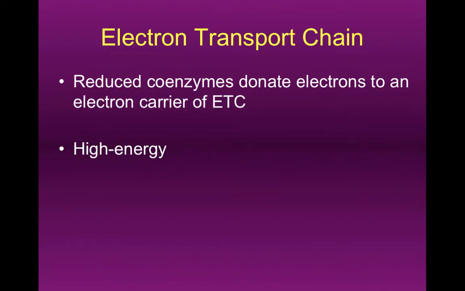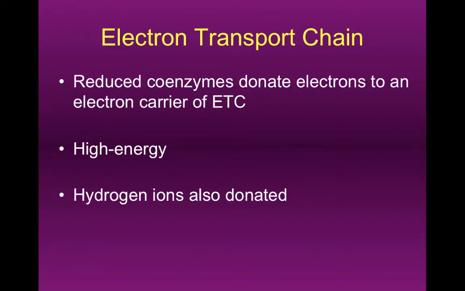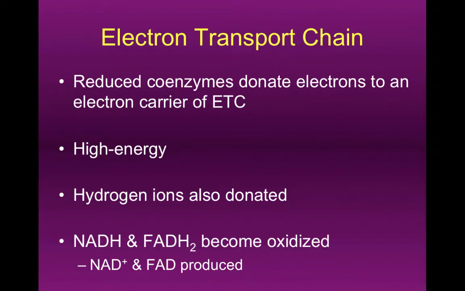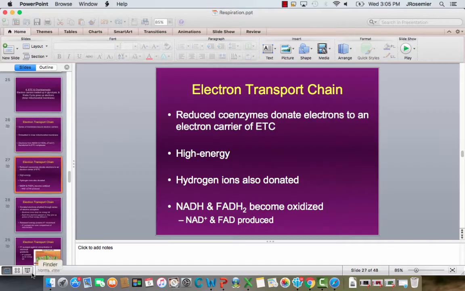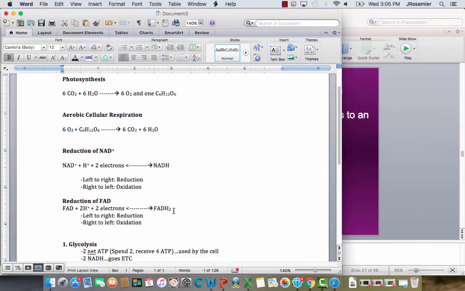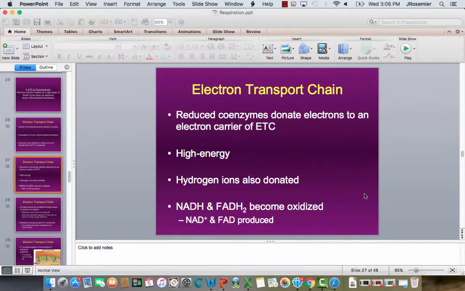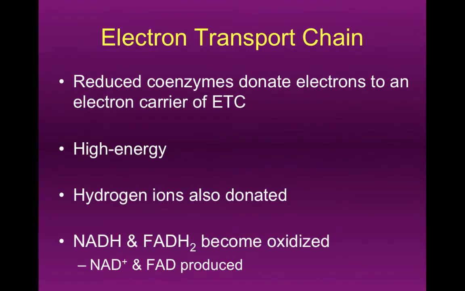Okay, so our high energy reduced coenzymes are going to be given up. H pluses are also going to be given up. Hydrogen ions are going to be given up as well. And in the process, that's going to allow us to make some ATP. So basically what we're going to do is take all of these molecules, the NADH and the FADH2, and go back. We're going to get our NAD plus back, our H pluses back, our electrons back. Here we're going to get FAD, 2 H pluses, and 2 electrons back as well. So that's what we're doing during the electron transport chain, is reversing or oxidizing the molecules that we saw back in those different equations.